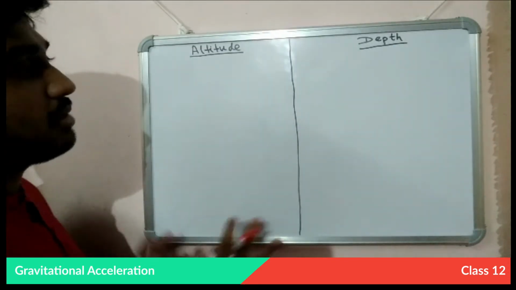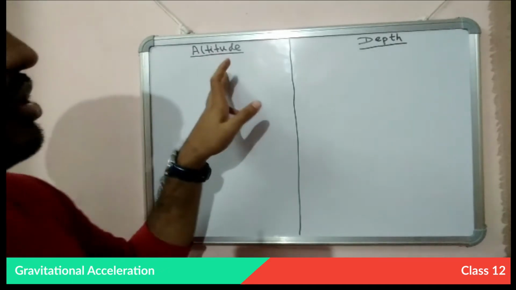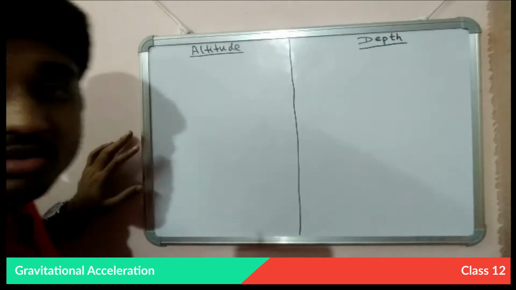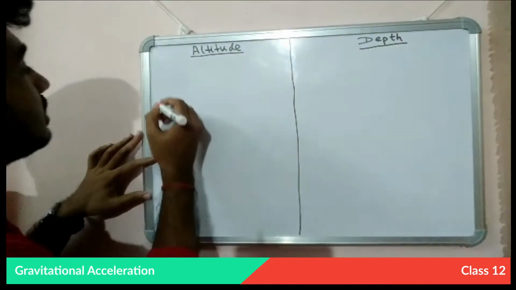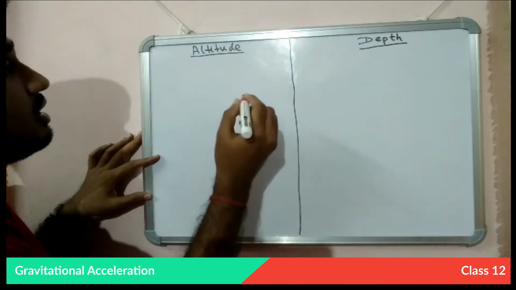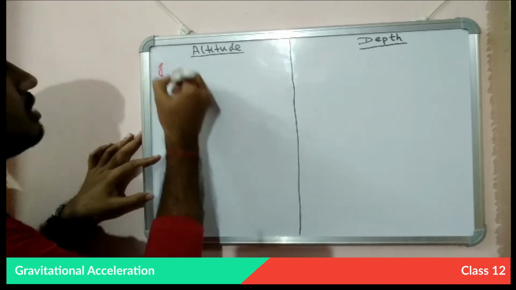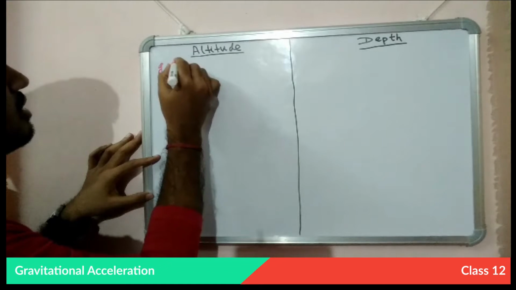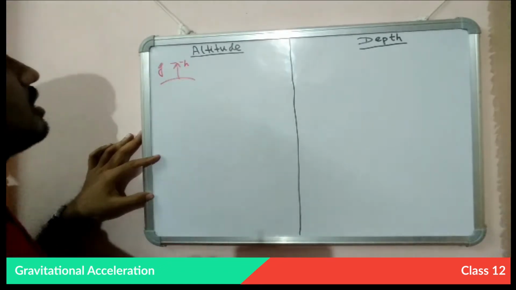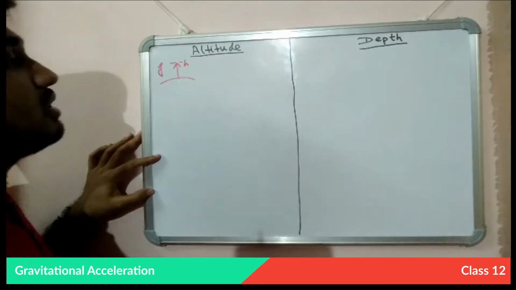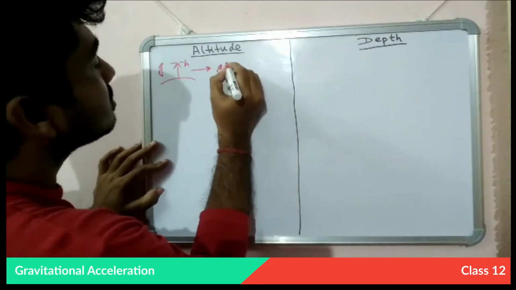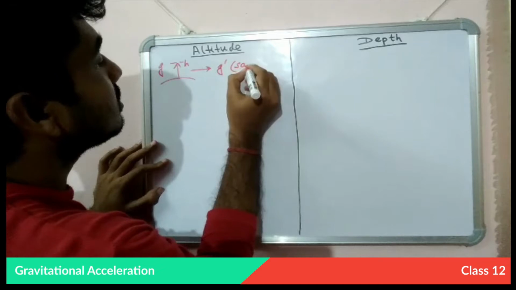Now I divided my board in two parts, that is change in altitude and change in depth. Let's start with the altitude. If we are calculating the small g above the height h from the surface, there will be a change in the small g, and let's call this g prime.